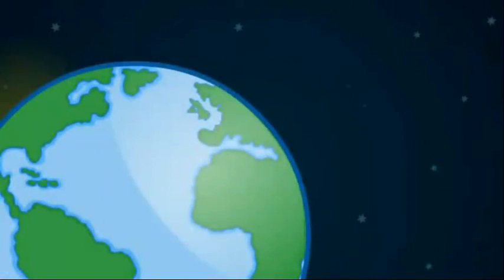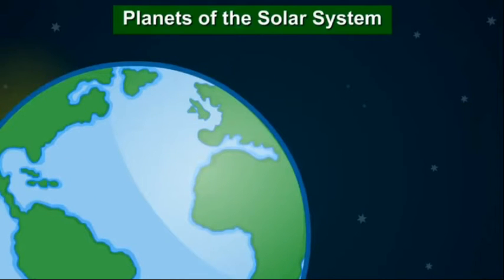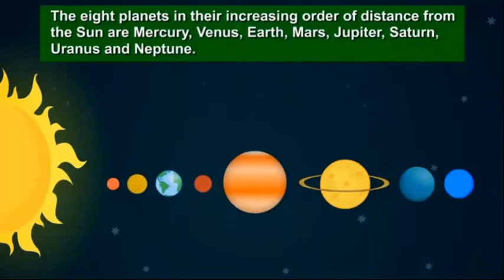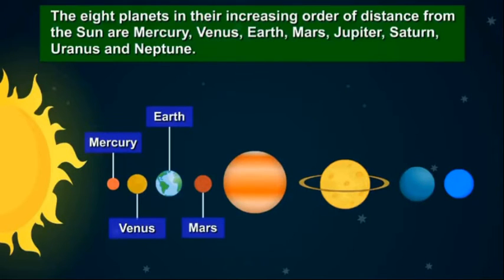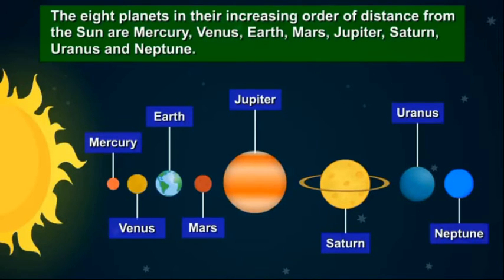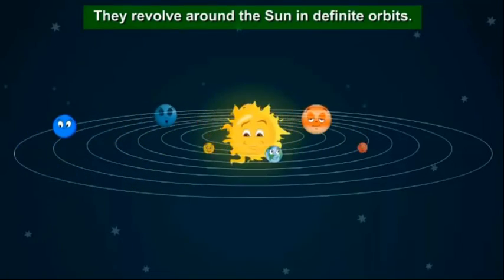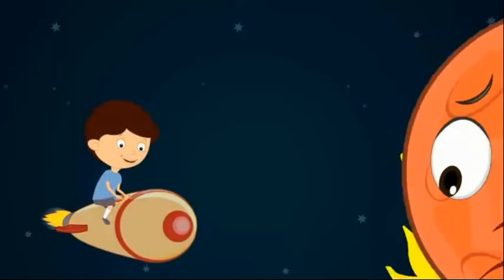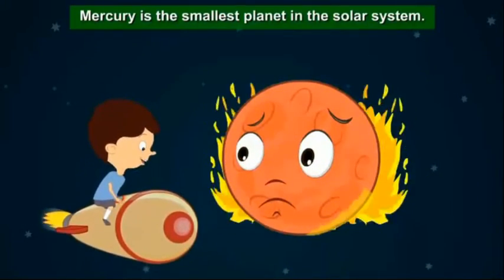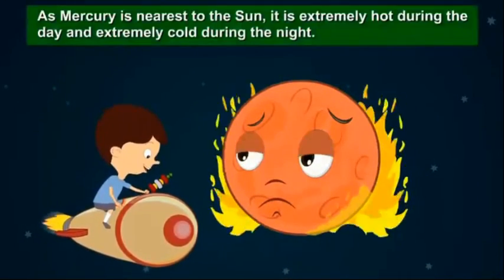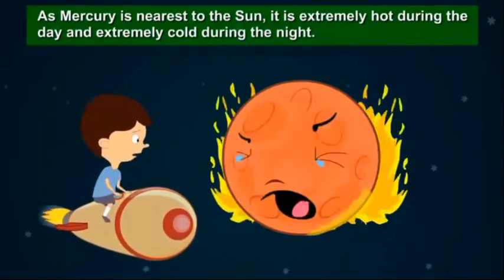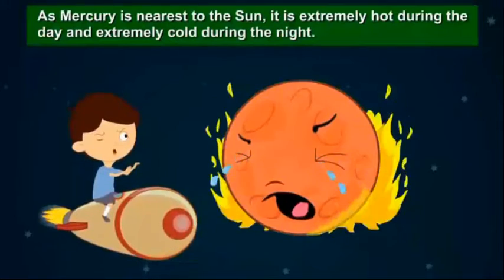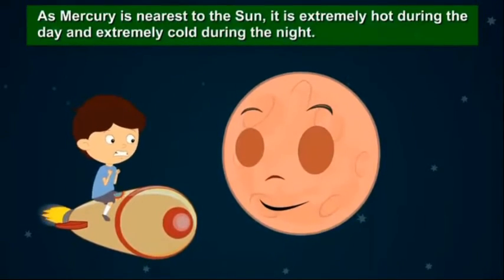Our topic for today is planets of the solar system. The 8 planets in their increasing order of distance from the Sun are Mercury, Venus, Earth, Mars, Jupiter, Saturn, Uranus and Neptune. They revolve around the Sun in definite orbits. Mercury is the smallest planet in the solar system. As Mercury is nearest to the Sun, it is extremely hot during the day and extremely cold during the night.